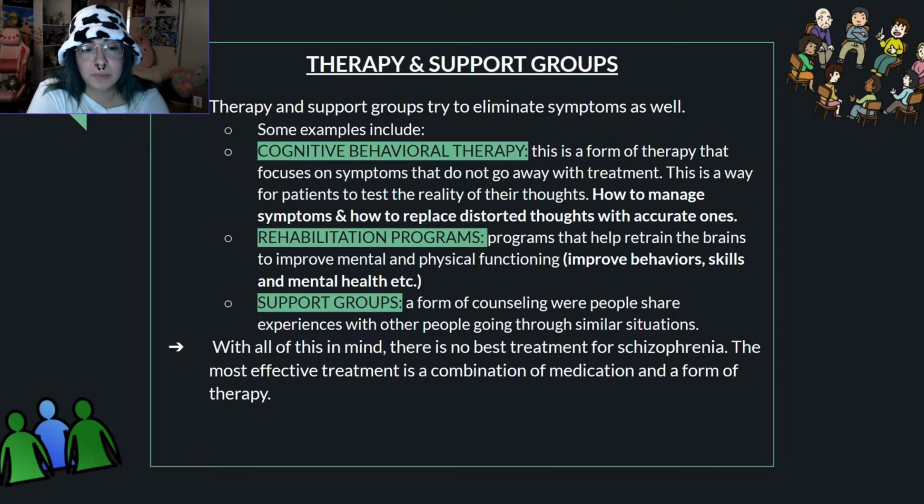The second one is rehabilitation programs. These are programs that help retrain the brain to improve mental and physical functioning. This is like improving behaviors, they do skills and focus on mental health. The third one is support groups. It's a form of counseling where people share experiences with other people who are going through a similar situation. With all of this in mind, there is no best treatment for someone who's suffering with schizophrenia. The most effective treatment is a combination of a medication and a form of therapy, which I listed right here.